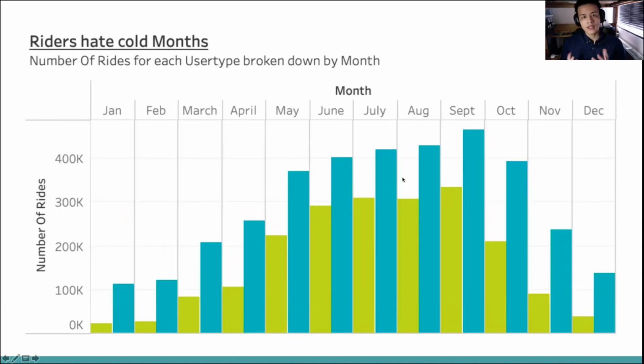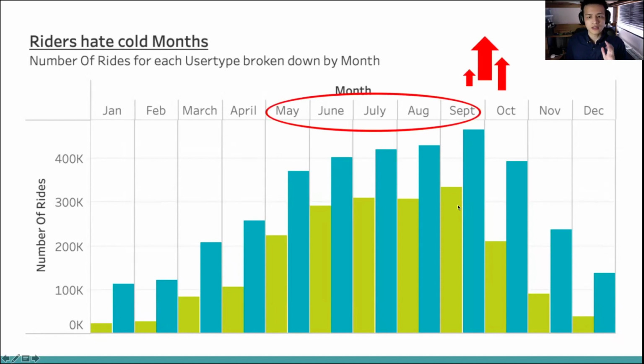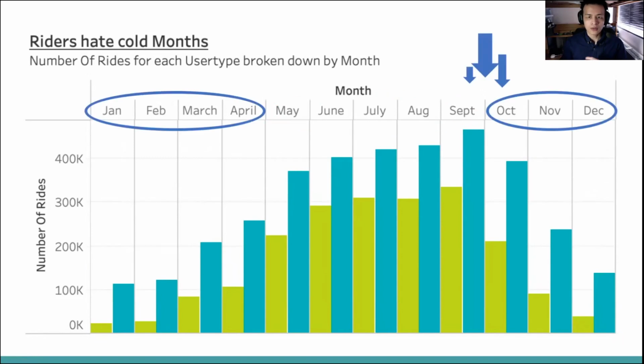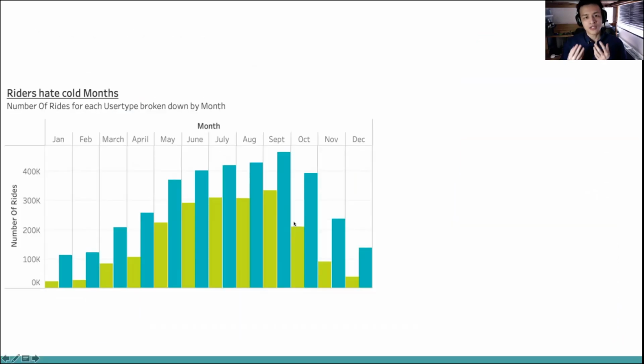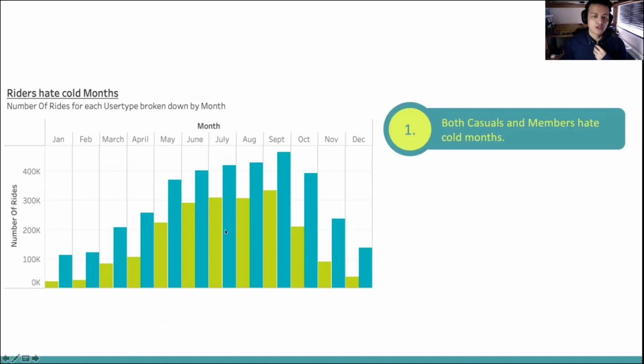To analyze the annual habits of our riders, I've got a group bar chart here showing the number of rides for each user type broken down by month of the year. We can see that in the warmer months, both casuals and members have an increase in the number of rides, whereas in the colder months, they have their lowest. Therefore, we can confirm a significant seasonality for both casual and member riders. Both members and casuals don't like riding during cold months.